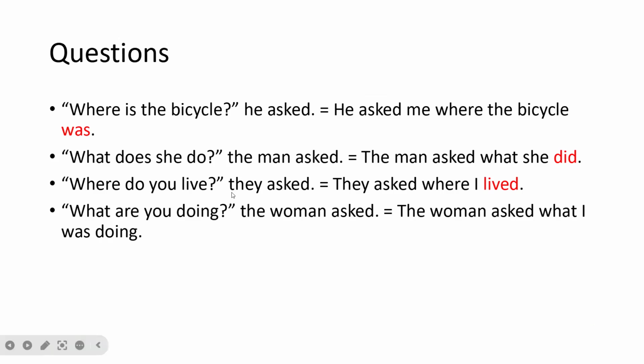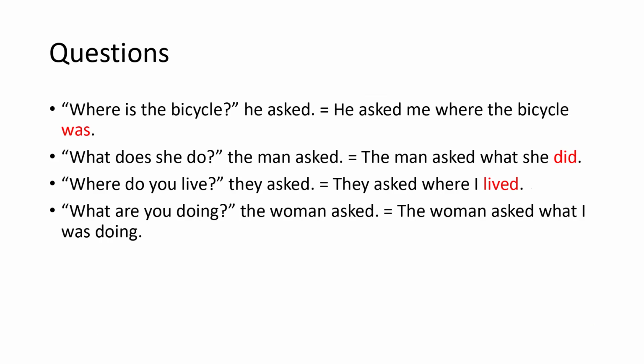"Where do you live?" they ask. They asked where I lived. So here we're using "live" in the present tense, and we have to put it in the past tense. "What are you doing?" the woman asked. The woman asked what I was doing, because "doing" is present continuous, so we have to change it to the past continuous. And this is the structure for the open-ended questions.